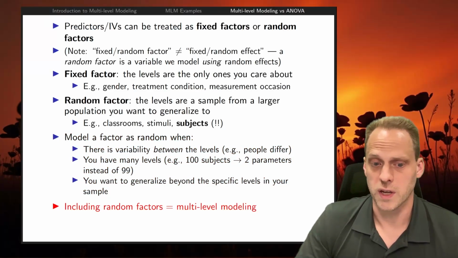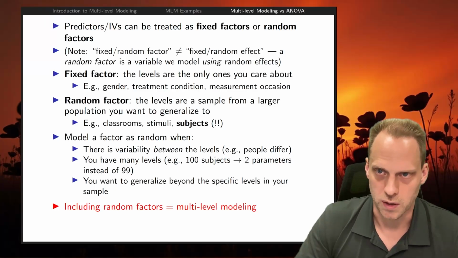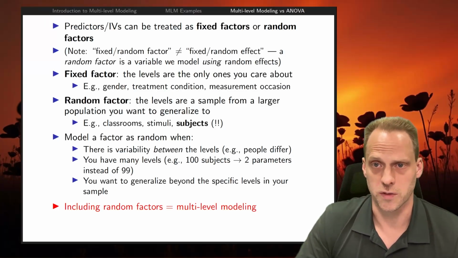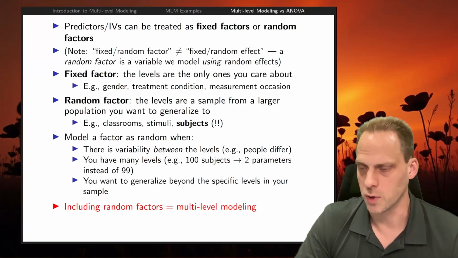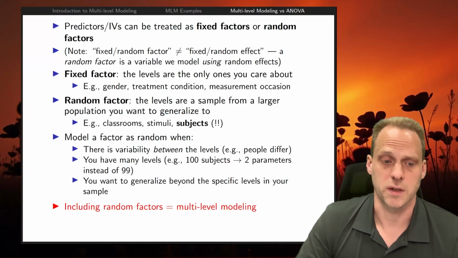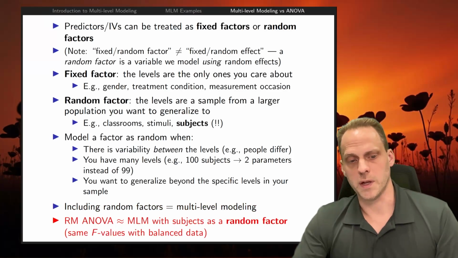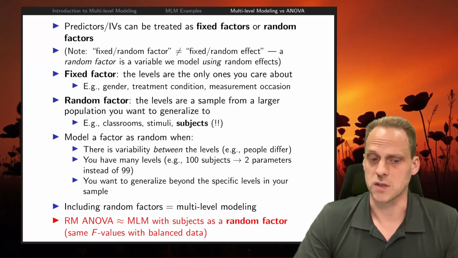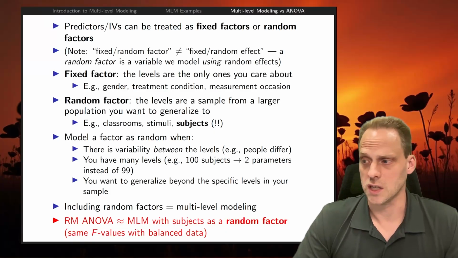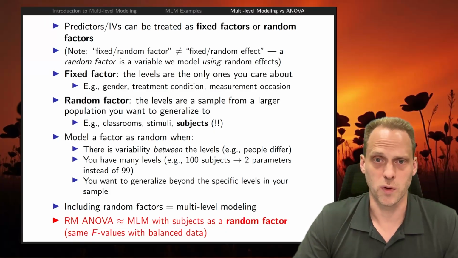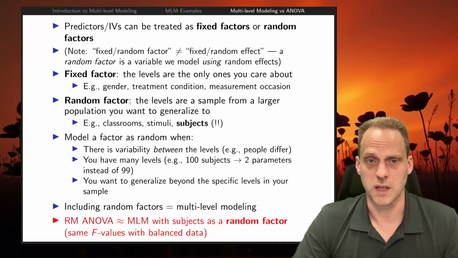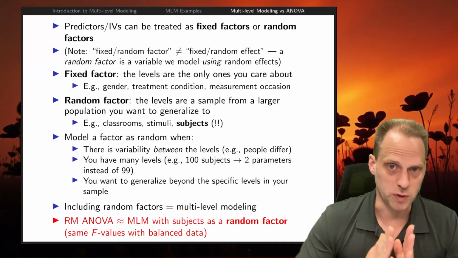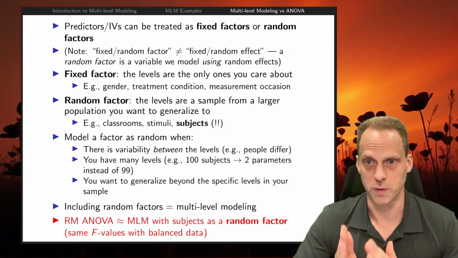So if you include random factors, then you are doing multi-level modeling. It's no longer GLM. You can't use multiple regression. It is another framework, and we call it multi-level modeling. And it's actually a bit more technical. The repeated measures ANOVA is actually very similar to multi-level modeling with subjects as a random factor. But you'll see in JASP that the F values can be the same or will be very similar, especially when the data is balanced, which means that you have a similar number of people in groups. So we can draw similar conclusions from it, but we can actually do much more with multi-level modeling.